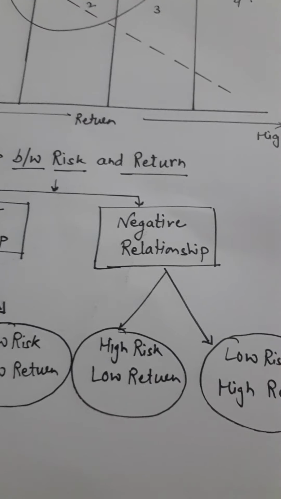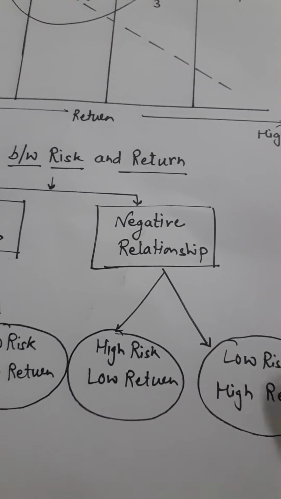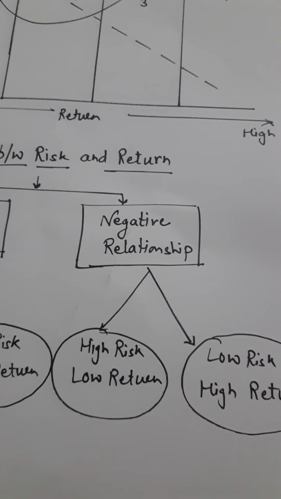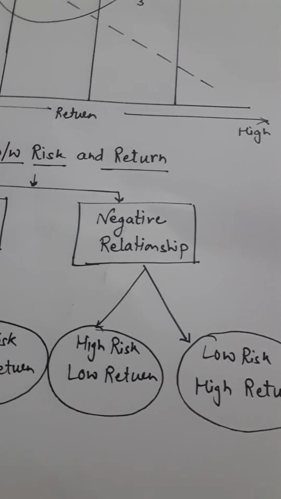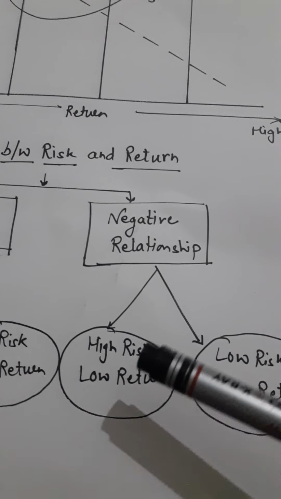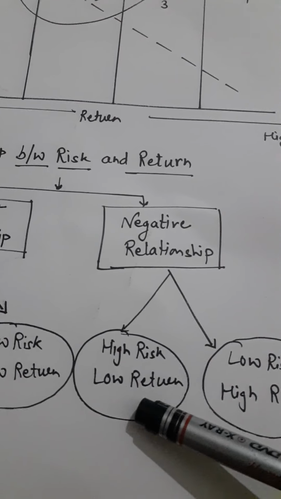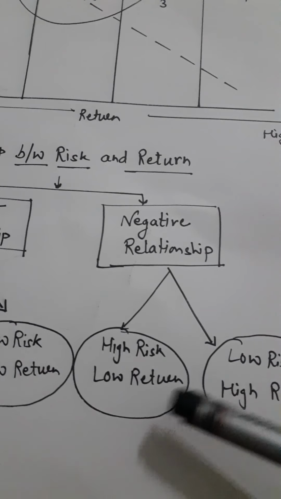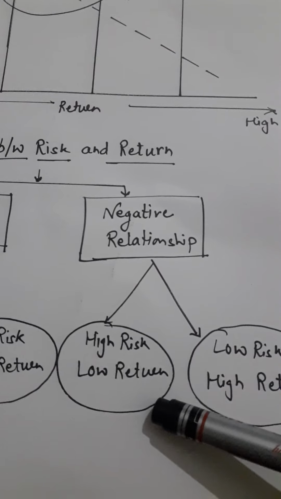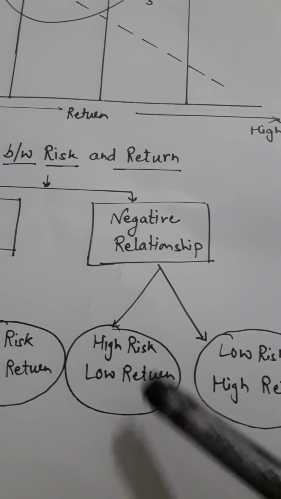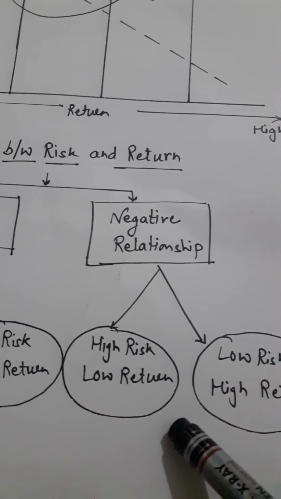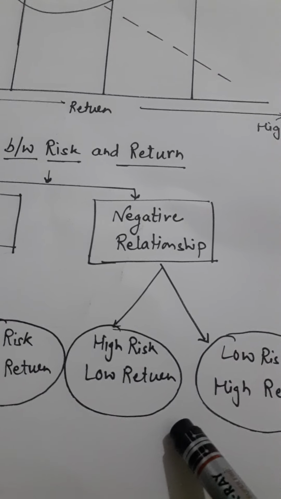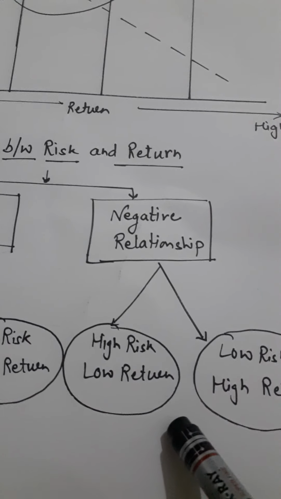In high risk, low return, sometimes the investor increases the investment amount for getting high return, but despite increasing investment he faces low return because of the nature of the project. There is no benefit to increasing investment in such a type of project.